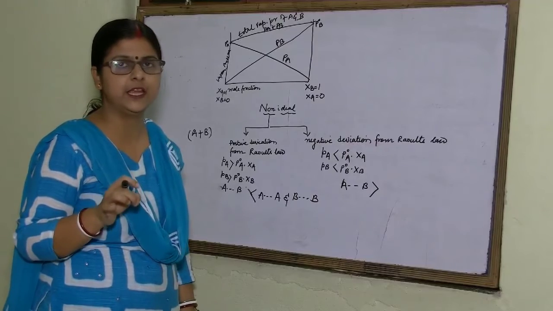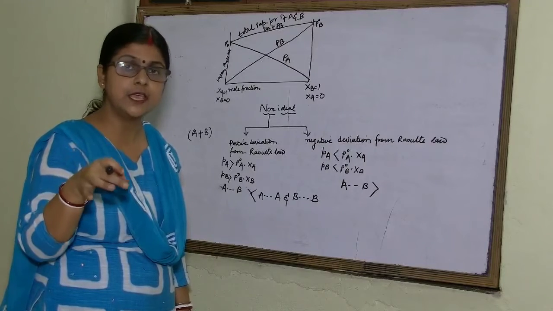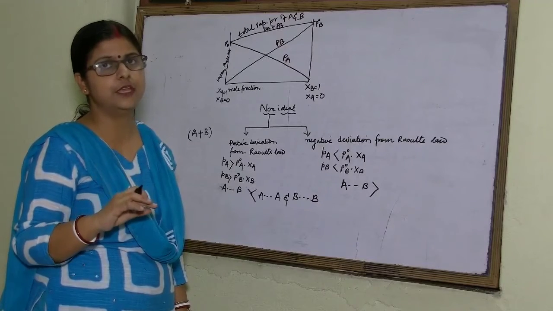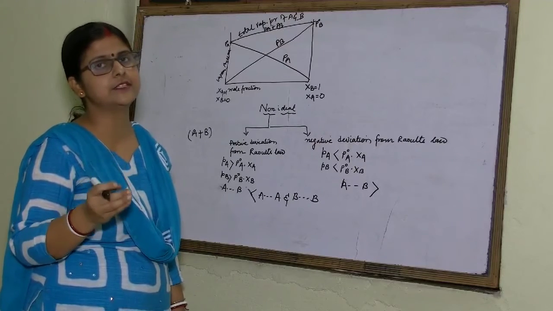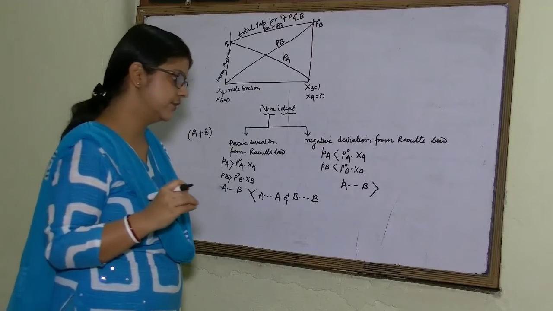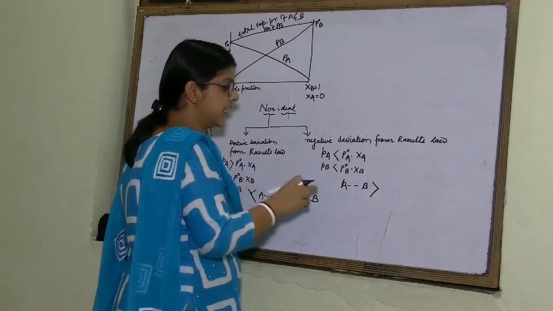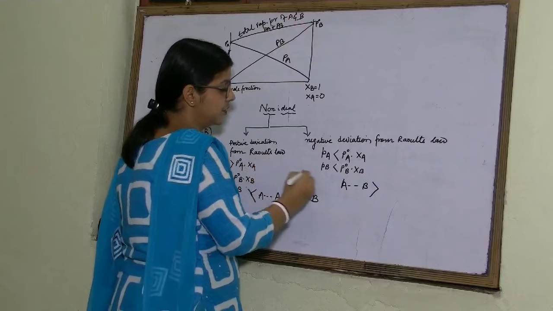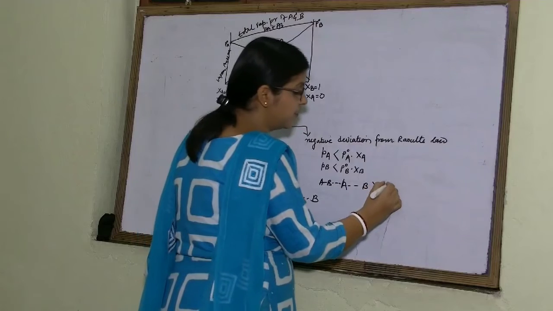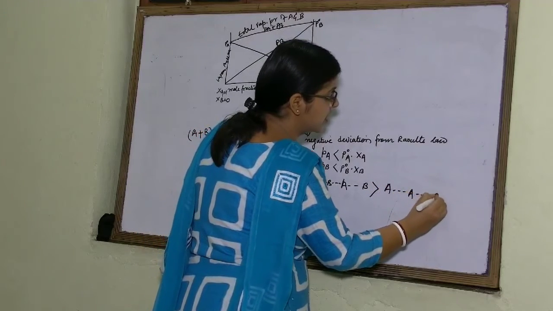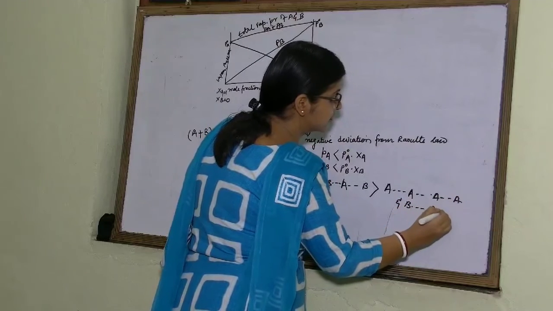I will explain how the force of interaction is increasing in some cases, and how it is decreasing in other cases. Here, when you are mixing solvent with solute, the force of interaction will increase. It will be more than the force of interaction between the solvent molecules and between the solute molecules.